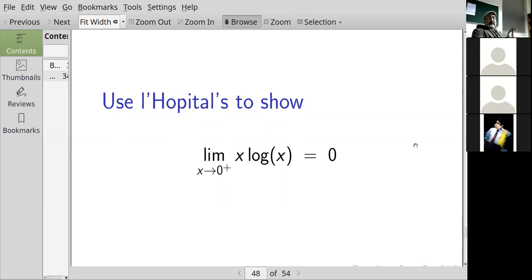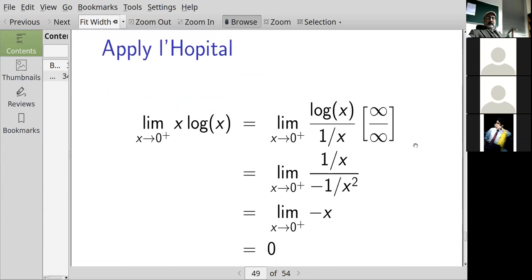And it's not in a form that you can use L'Hopital's rule on right now, right? Because it's a product of functions, not a quotient of functions. So what would I do? Log of x divided by 1 over x. Yes, I rewrite x log of x as logarithm of x divided by the reciprocal of x. So the limit as x goes to 0 from the right of log of x over 1 over x.